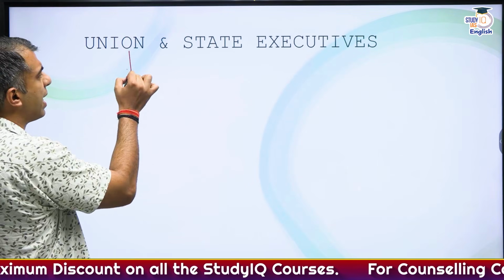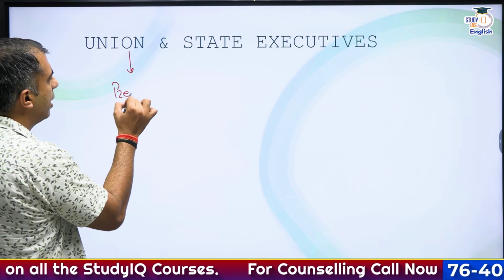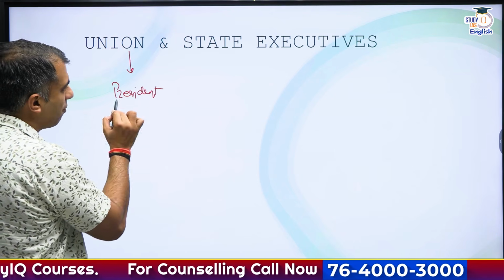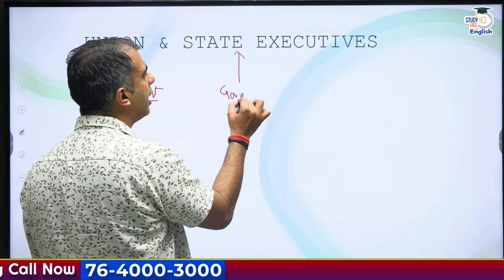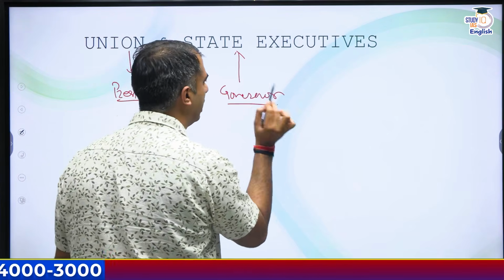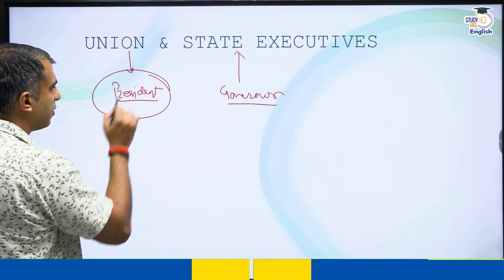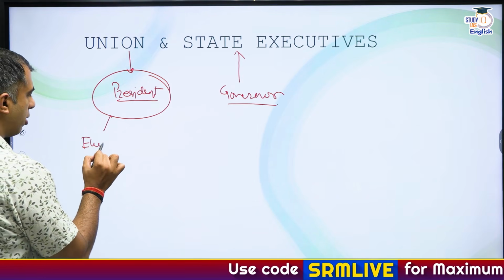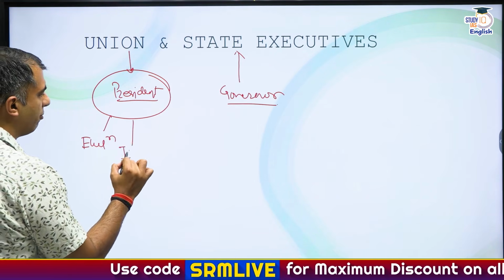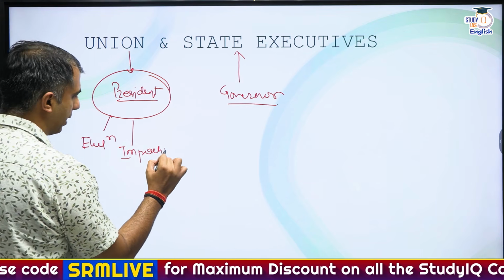Primarily in this union executives, it has to be the office of president. In state executives, primarily read about the office of governor only. Clear? Now, in this office of president, do study the process of election, process of impeachment. Clear?